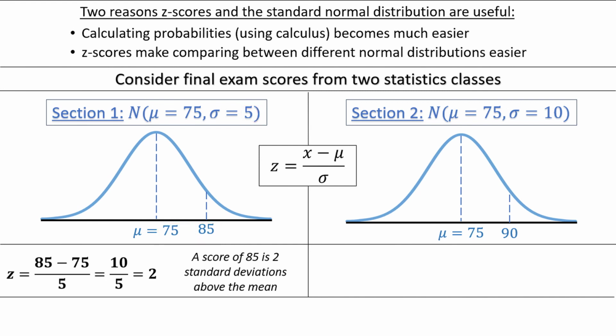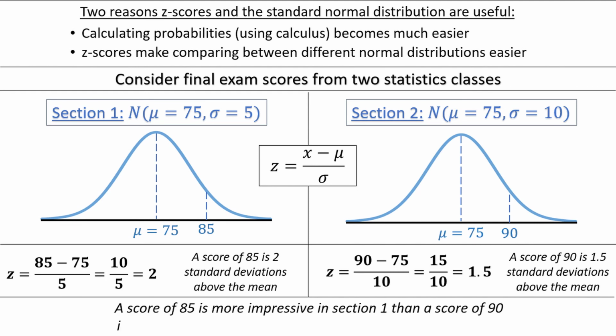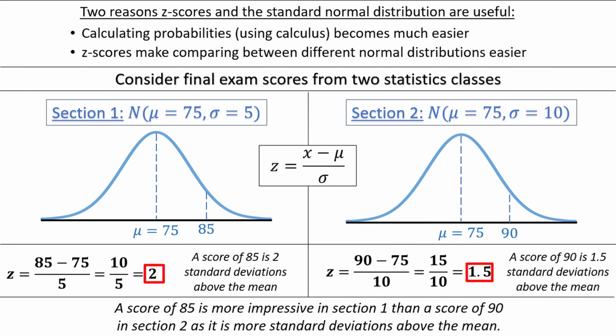In the second class, we have 90 minus 75 divided by 10, which is 15 divided by 10, or 1.5. A score of 90 in the second section corresponds to a z-score of 1.5, which represents 1.5 standard deviations above the mean. A score of 85 is more impressive in section 1 than a score of 90 in section 2, as it is more standard deviations above the mean.